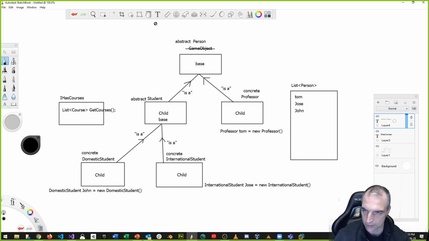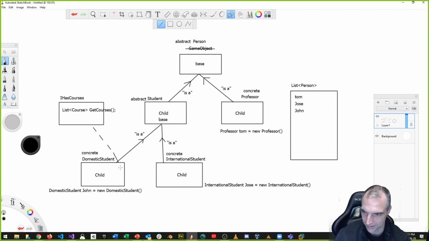And now what we can do is not only does the child derive from abstract student, but we say that it implements, this is the new thing, it implements the iHasCourses interface. Implements. So it's like a dotted line. You make kind of a dotted line like this.